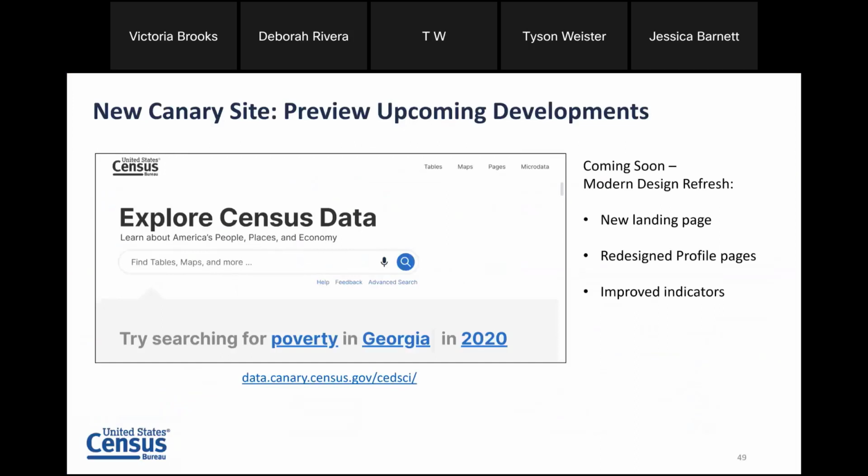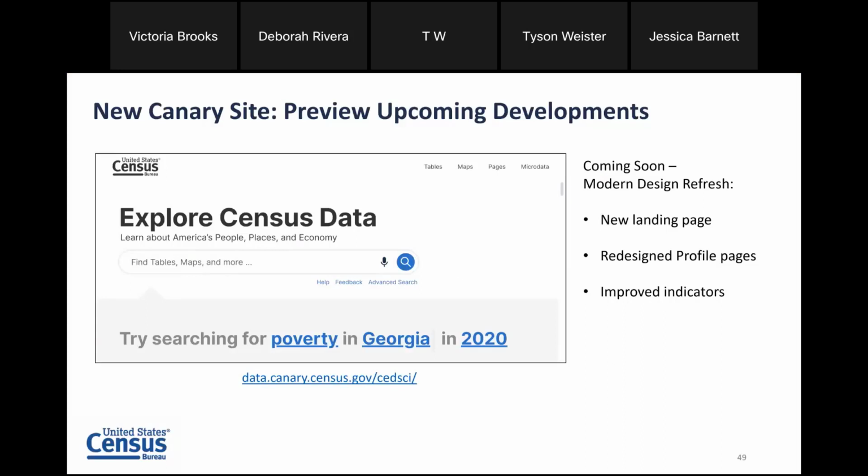All right, so hopefully you found some of those updates exciting for the releases that we pushed out through June 9th. I wanted to take a moment to switch gears here and show you what's coming soon. So specifically on Thursday, June 30th, we are releasing a new modern design refresh.